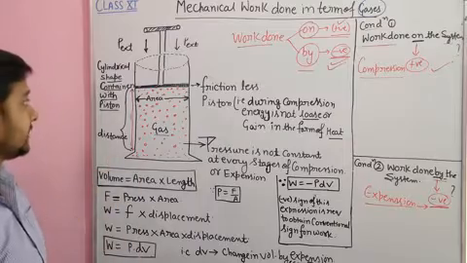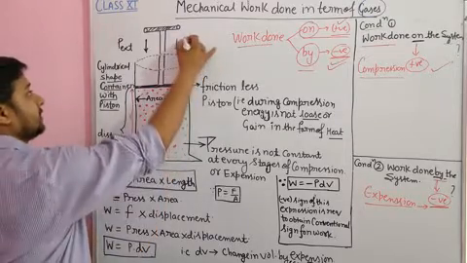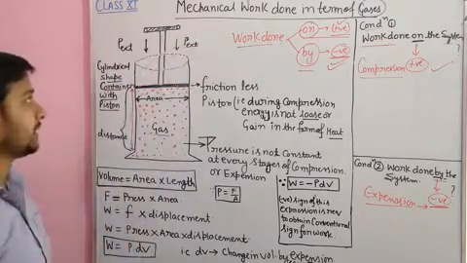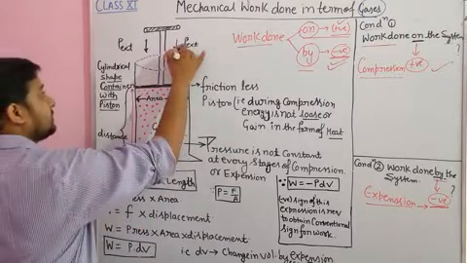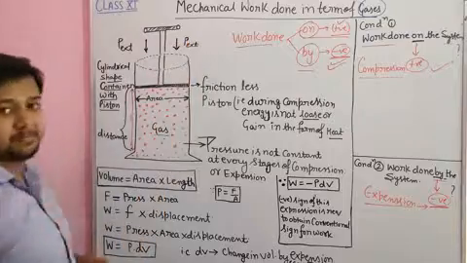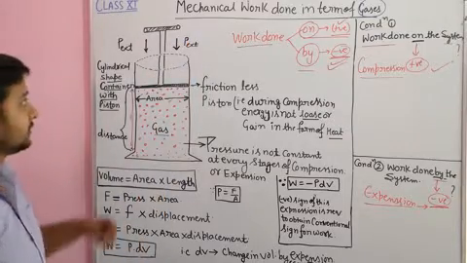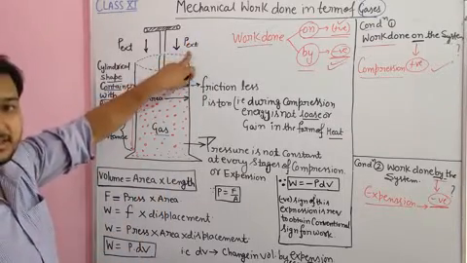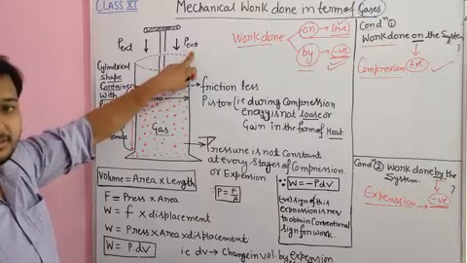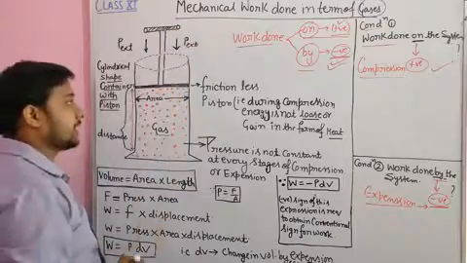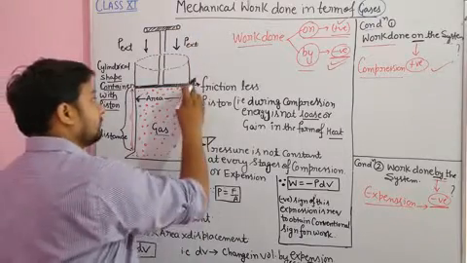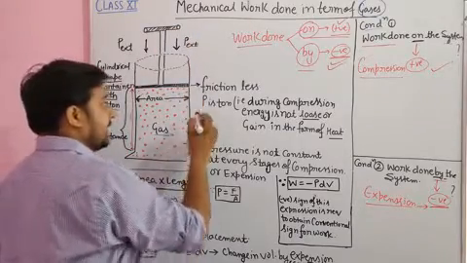There are certain conditions in this structure while we are studying the mechanical work done in terms of gases. This is the external pressure which is applied from nature, called P external, the pressure from outside. Atmospheric pressure is applied on this container, and there are two conditions for that.